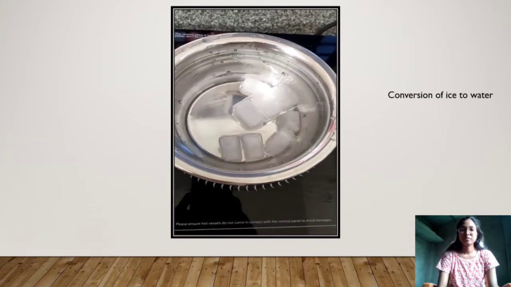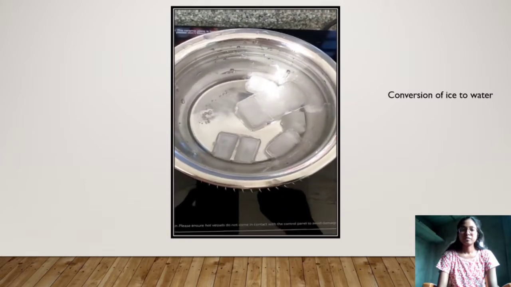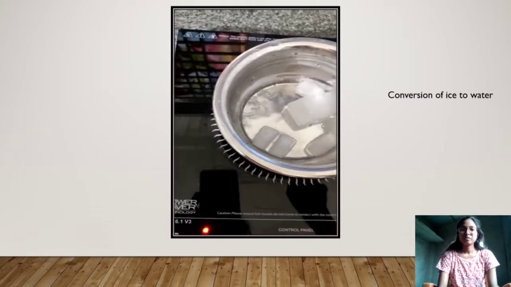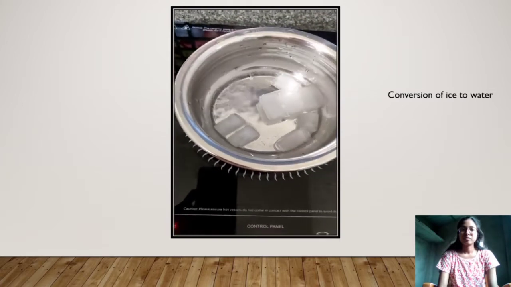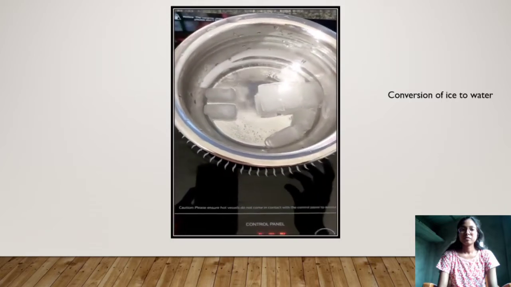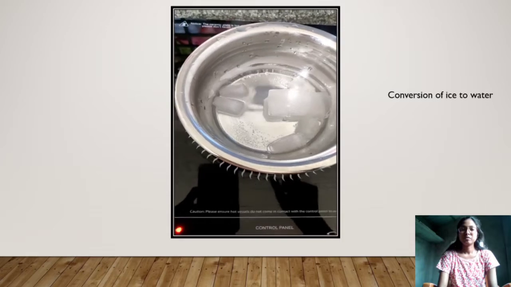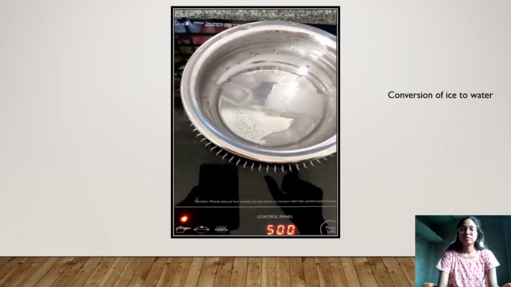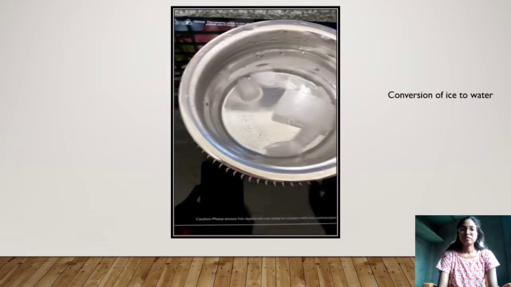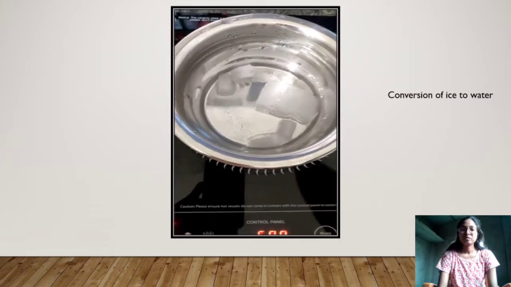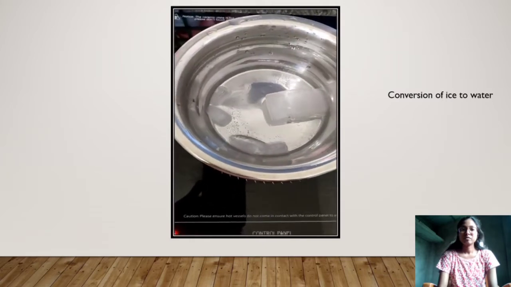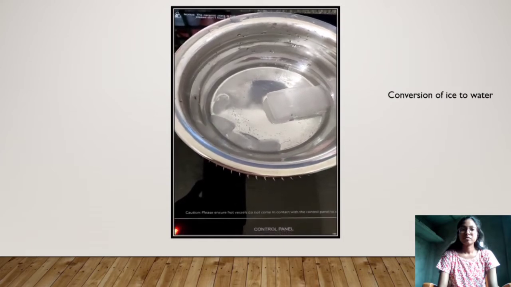So now here what I did, I have taken the ice cubes and I am applying heat on it. So what you will see, after some time, these ice cubes will start melting. It means that they will again come in the form of water. So yes, we can say that changing of water into ice and then again ice changes into water is a kind of reversible change. So here you can see this is converting into water slowly. So this is an example of reversible change.